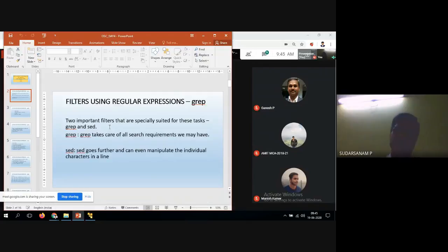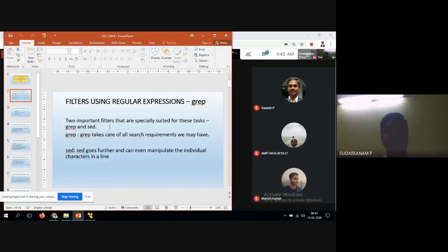Just for information, whatever we are talking about, like the UTF format, will be available. All the data on web servers, huge data, will be available. In that, only some of the fields are required. Suppose you are doing any survey or research, in those cases we want only some of the fields. So we can search, select, and display that information. That is what you can use it for in the real world also.